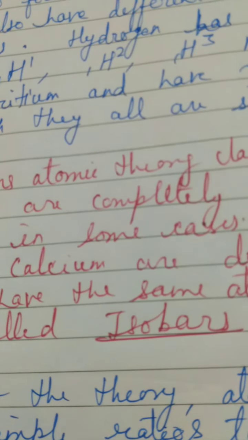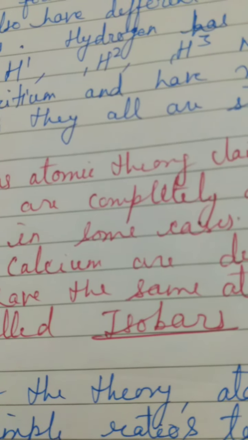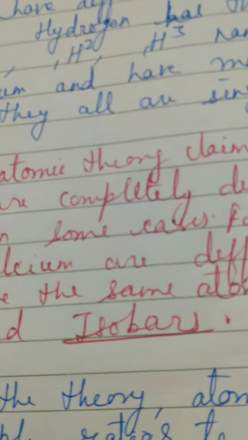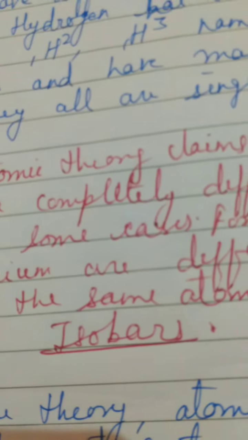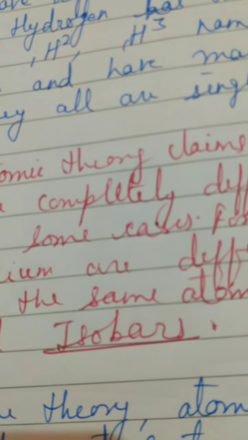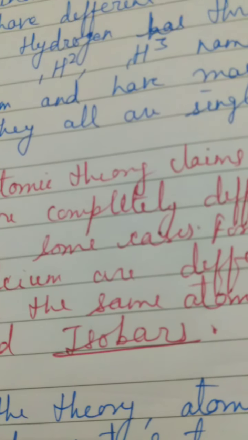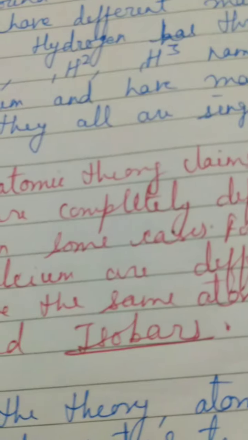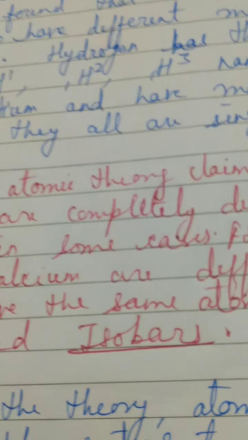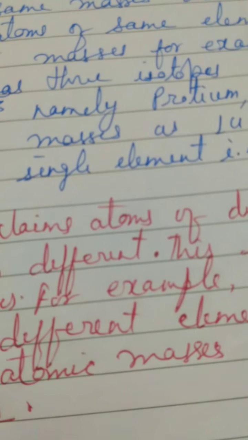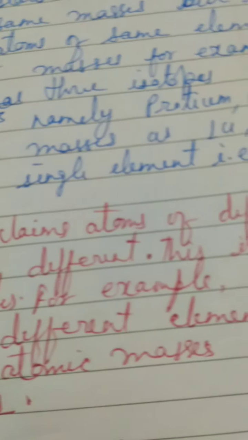It is mostly common in the isotopic form of one element and another natural element. I am giving you one example: carbon 14 is an isotopic form of carbon, and nitrogen 14 is the normal nitrogen. But they coincide in their atomic masses, and that's how they are isobaric forms. I hope that it must have been clear to you, but it will become more clear in the next chapter, structure of the atom.